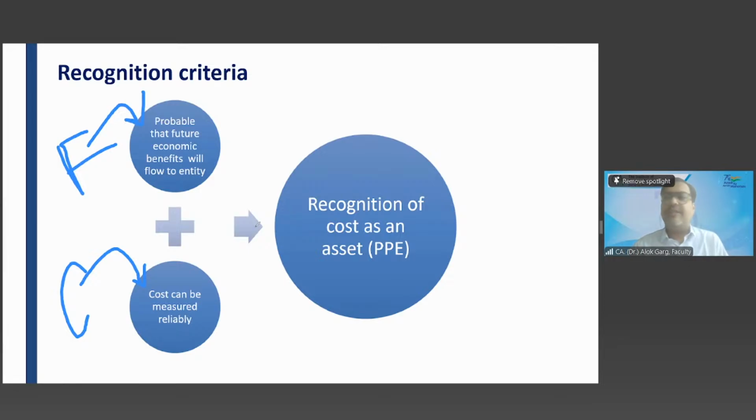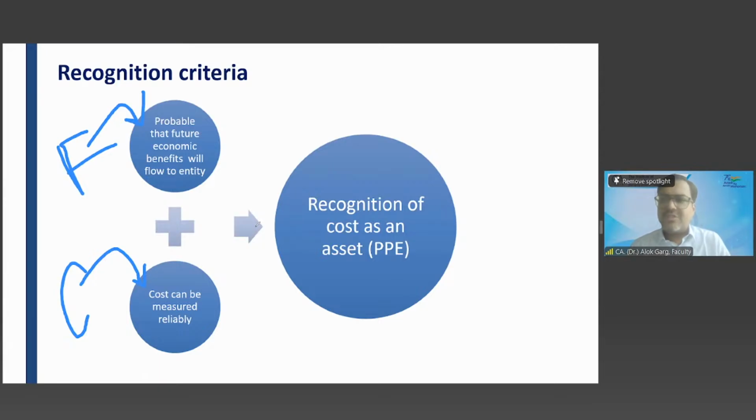Let me explain with the help of an example. Friends, government has given you a fixed asset free of cost. Of course, future economic benefit is probable, right? But you are not aware about the cost.